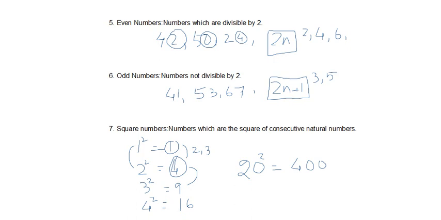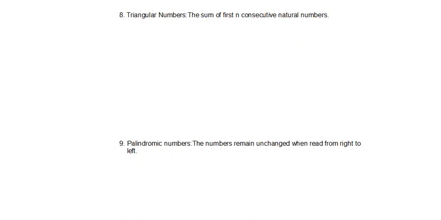And then triangular numbers, very interesting numbers. These are the sums of the first n consecutive natural numbers, and they are known as triangular numbers because they can be used to form a triangle. For example, 1 is the sum of the first natural number. That means there is one number and its sum is 1 only. The sum of the first two natural numbers is 1 plus 2, which is 3.